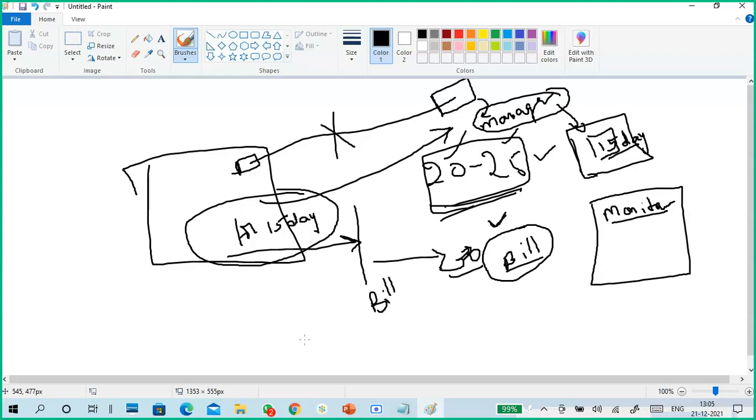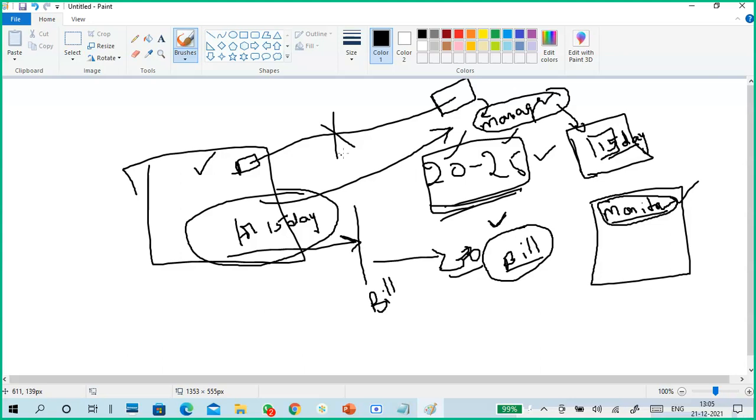Even in my home, when my internet is disconnected, automatically the guy will call me and ask why your internet is not coming, go upstairs and switch on the internet kind of stuff. How does he know? Because of monitoring. This is the power of monitoring, and this is the best example of both the things.